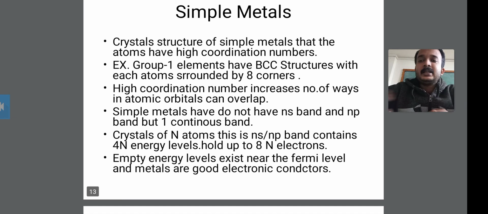Next, simple metals, such as group 1, do not have separate ns and np bands but one continuous band. That means simple metals do not show an ns band and an np band, but show one continuous band.